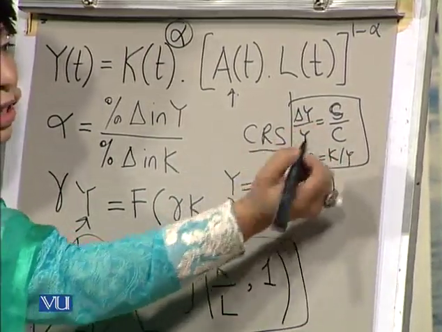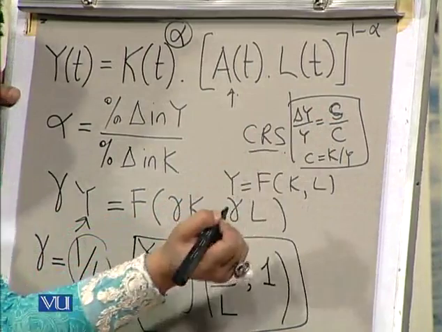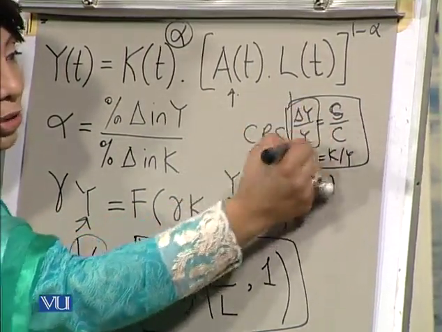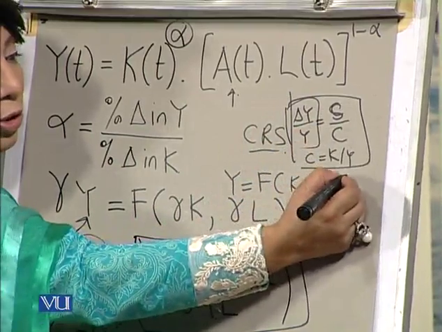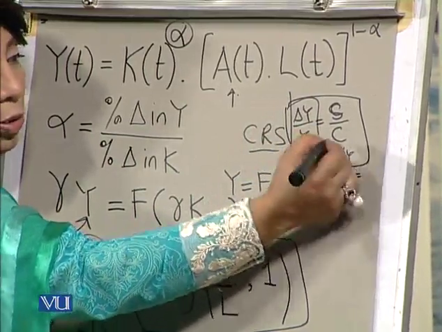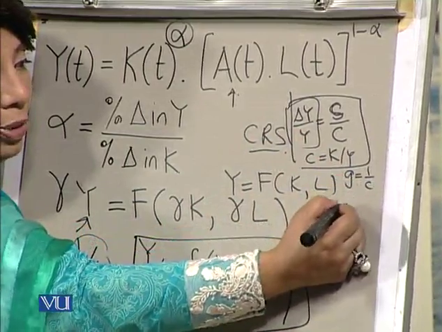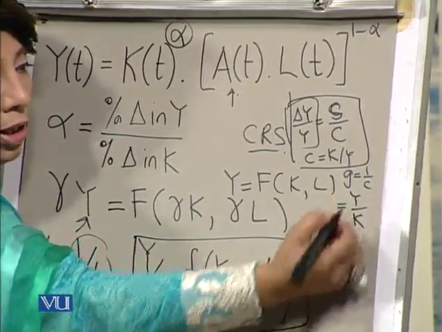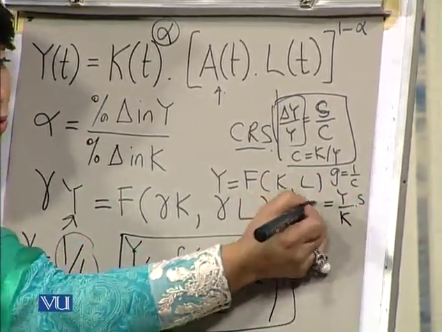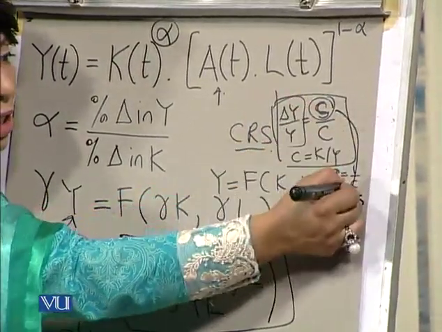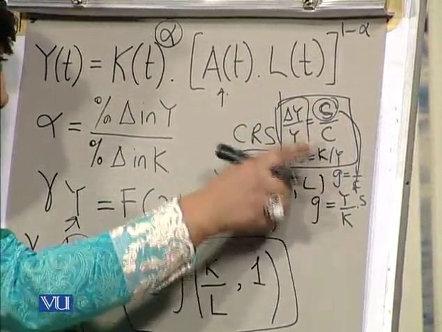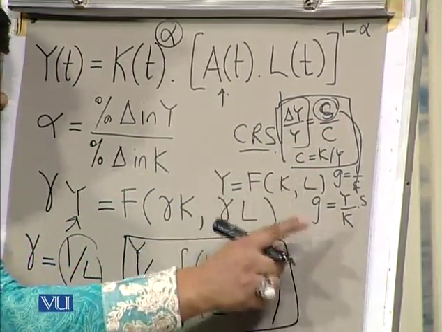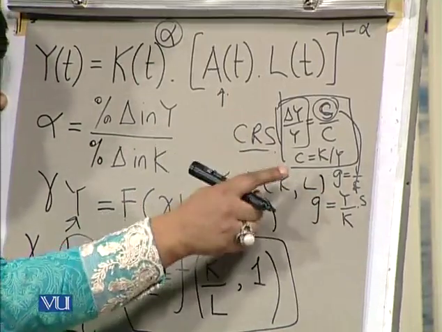So this small c, since this falls in the denominator, therefore if we look at the relationship of small c with the growth rate, the growth rate is equivalent to 1 over c, which can also be written as y over k dot s, the saving ratio, right? So I have put this thing here. Anyways, this thing can also be written as y divided by k, and this gives you a measure of productivity. So this was the Harrod-Domar model.